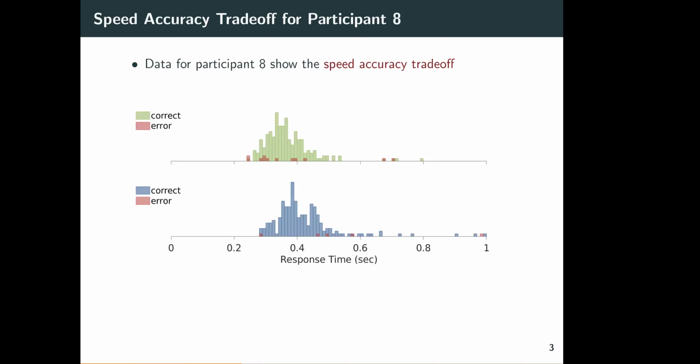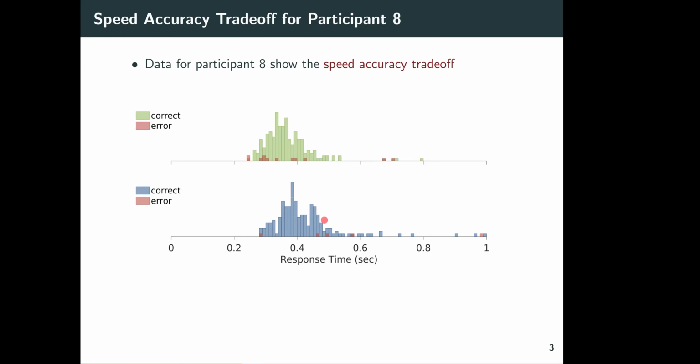So here's data from participant 8, and these show what's called the speed accuracy trade-off. In the top, we have the speed condition, and the correct responses are shown in green by their response times. Somewhere between 0.2 something, and there's a couple that are up around 0.8, but most of them are within the 0.2 to, let's say, 0.5 range for the correct decisions. And then the errors that they made are shown in red. So you can see they made some errors in this speed condition. You can see the distribution of response times showing this characteristic rightward skew.